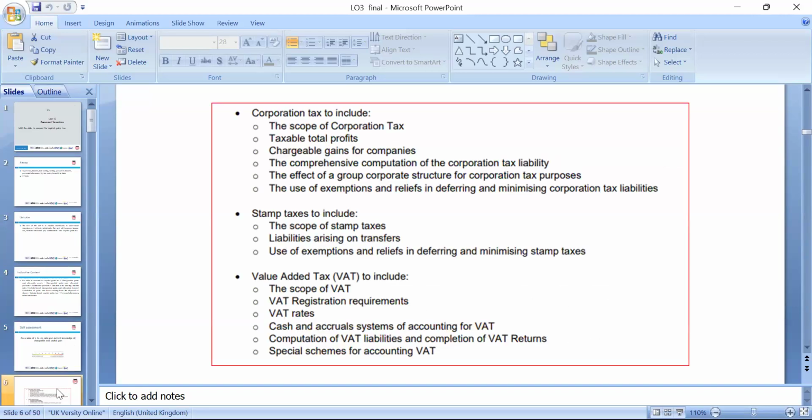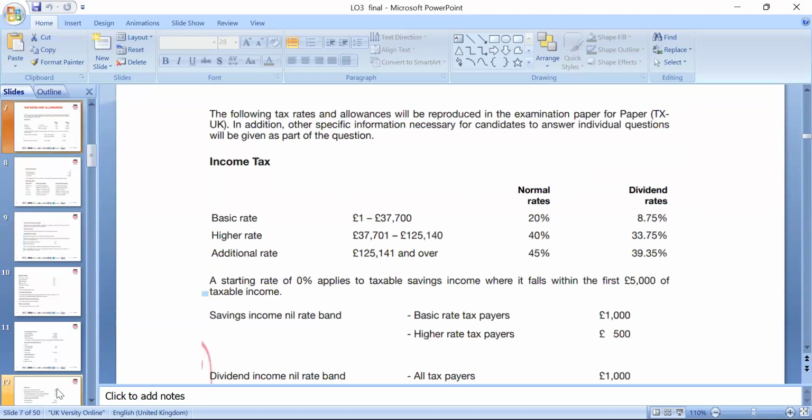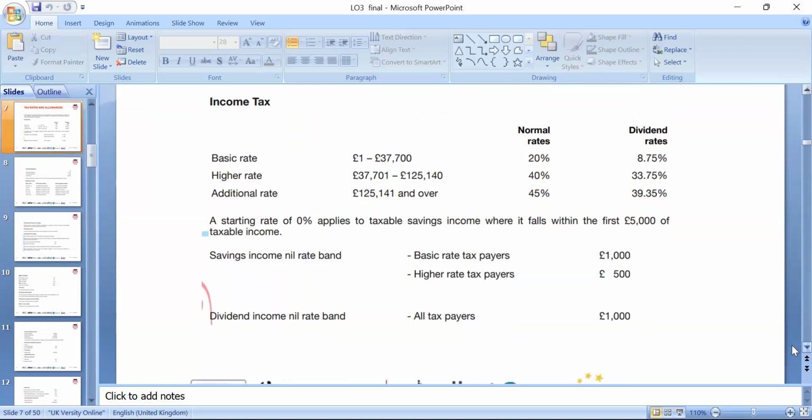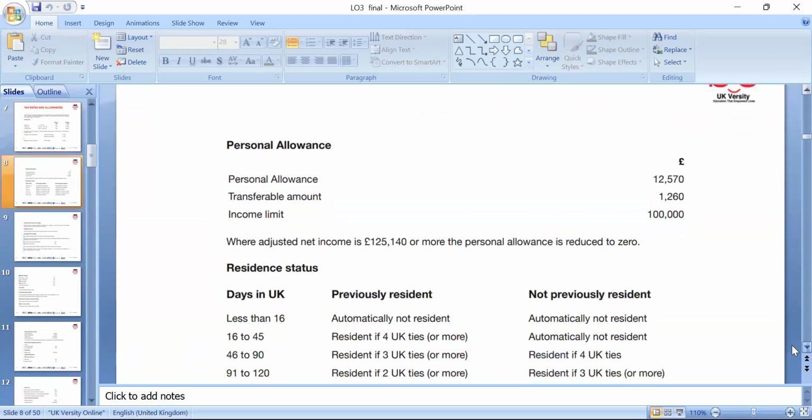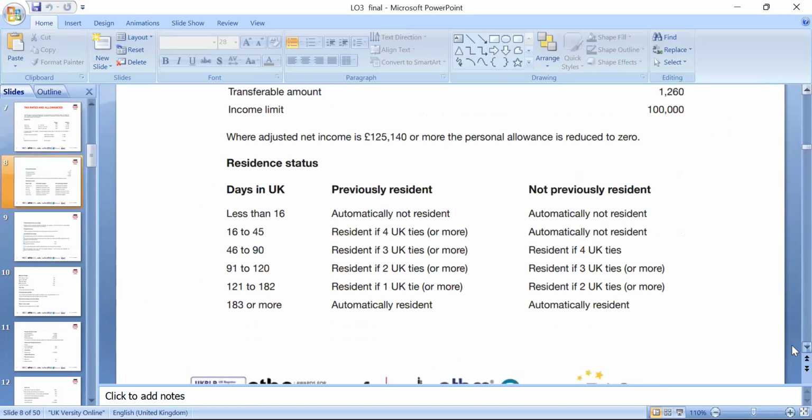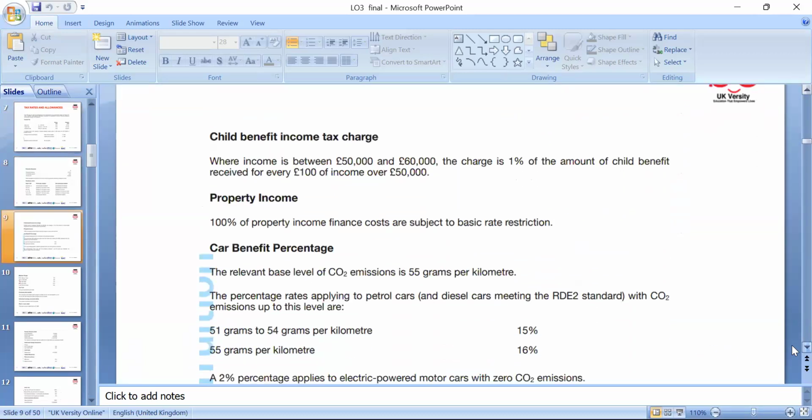We already had a discussion about the chargeable gain for companies and individuals; we are doing personal taxes, more for individuals. We have the rates there, so please follow the rates. We discussed the personal allowance, which is 12,570 pounds, in the previous lessons. We discussed residence in our lesson 1.